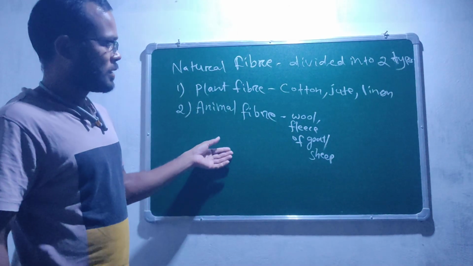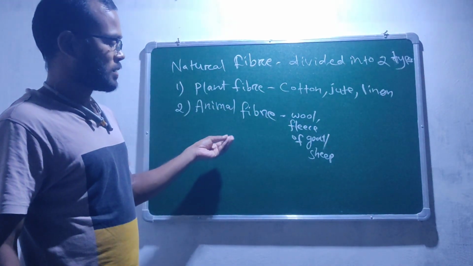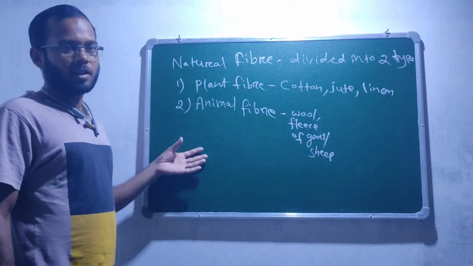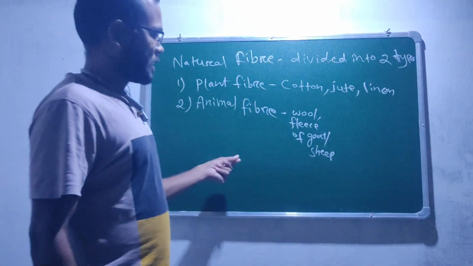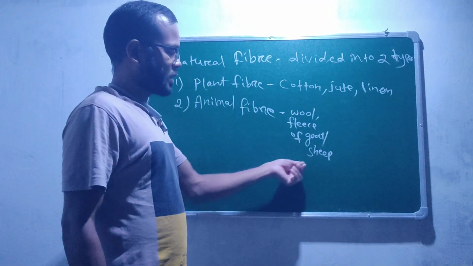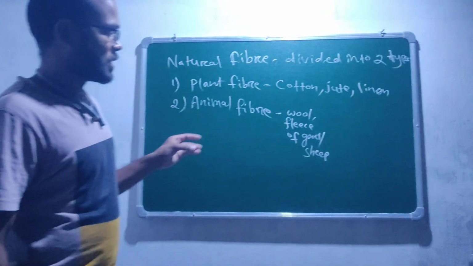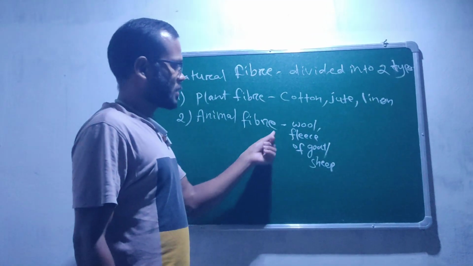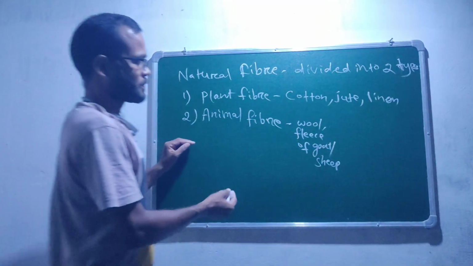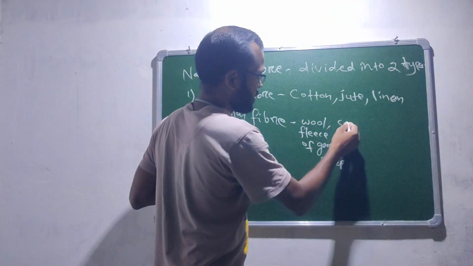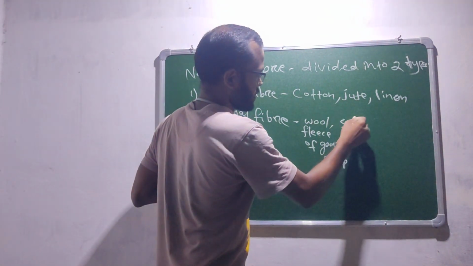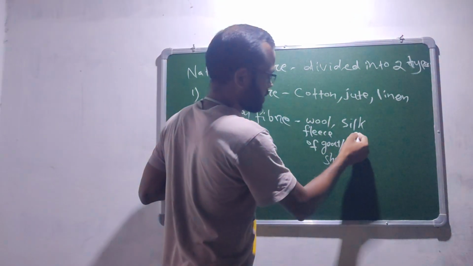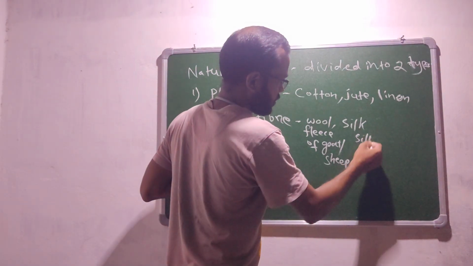Mostly this is obtained from hilly areas where the temperature is very low, like Ladakh, Jammu and Kashmir. At those places the goat and the sheep have thick fur, which is very useful to make wool clothes. Then the second one is silk, and we get silk from the silkworm.